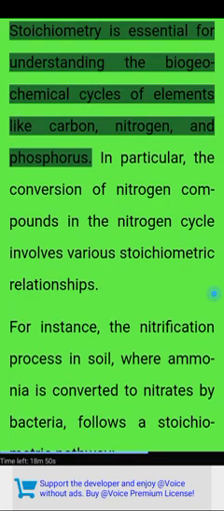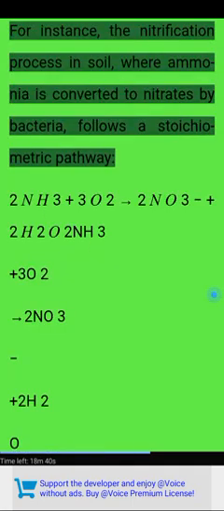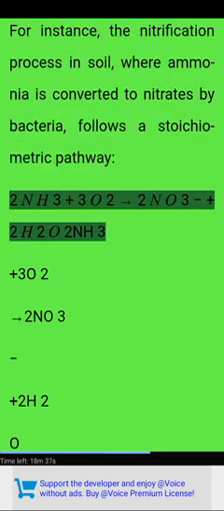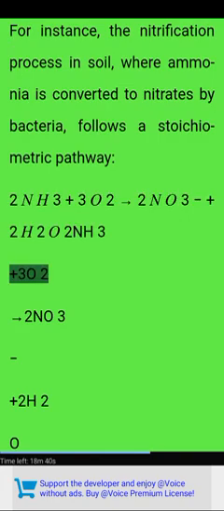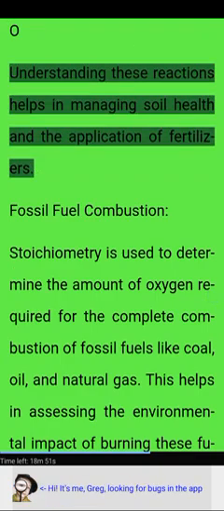Biogeochemical cycles. Stoichiometry is essential for understanding the biogeochemical cycles of elements like carbon, nitrogen, and phosphorus. In particular, the conversion of nitrogen compounds in the nitrogen cycle involves various stoichiometric relationships. For instance, the nitrification process in soil, where ammonia is converted to nitrates by bacteria, follows a stoichiometric pathway: 2NH3 + 3O2 → 2NO2⁻ + 2H2O. Understanding these reactions helps in managing soil health and the application of fertilizers.